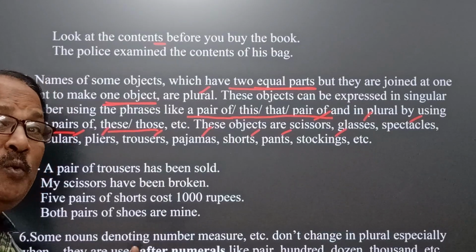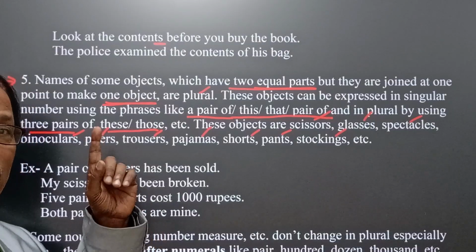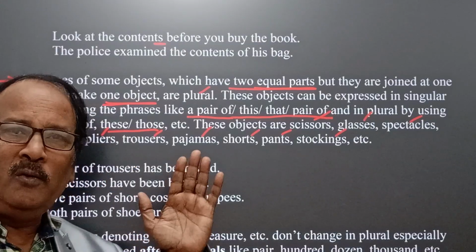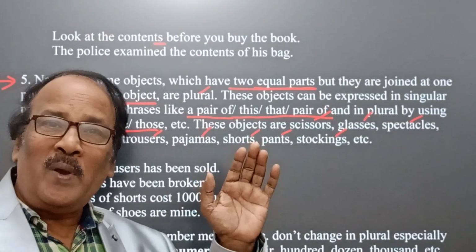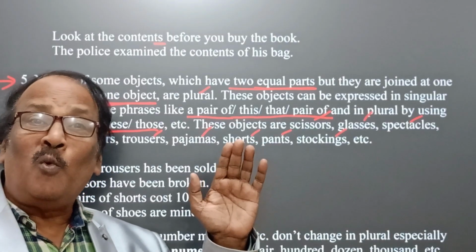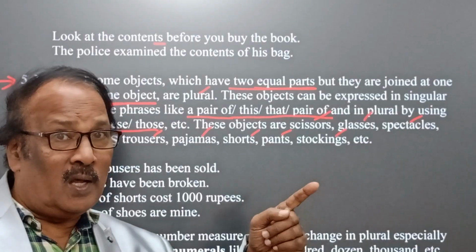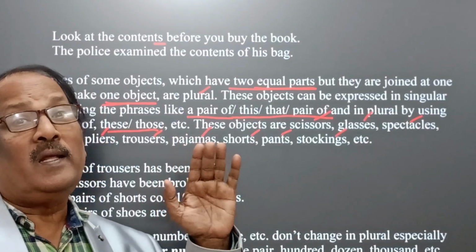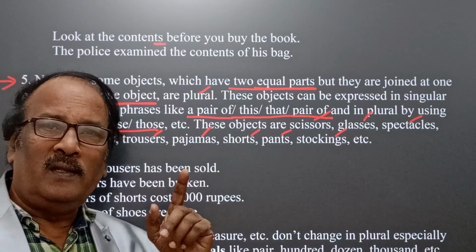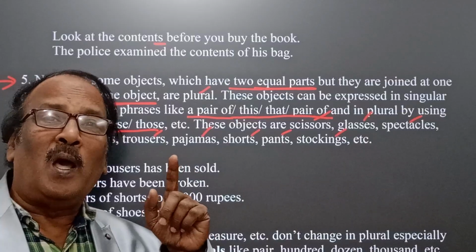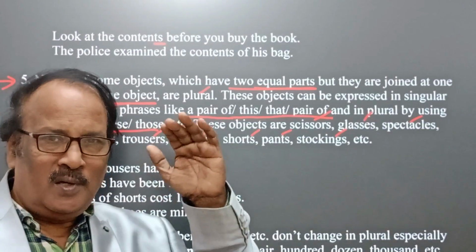But if we treat them as one unit, if we use before them this pair of, one pair of, then they take a singular verb. But if we take them individually, then they take a plural verb. Yes, this is the difference.